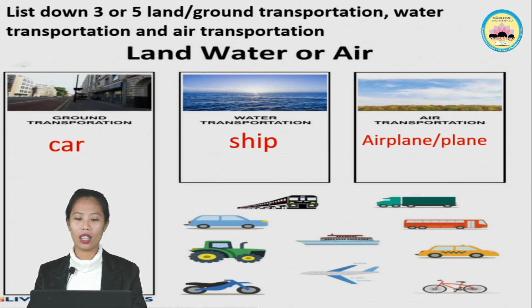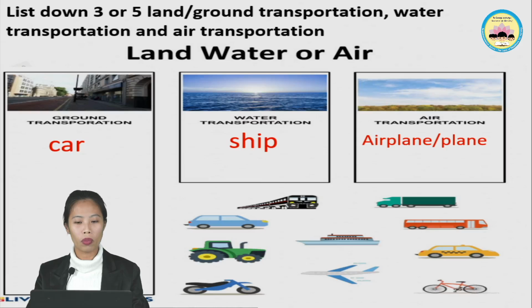Next is the air transportation, or transportation that you can see in the air. Now I put here airplane or plane. You see this one? This belongs to air transportation. Now spell with me airplane or plane. A-I-R-P-L-A-N-E. Airplane or plane. P-L-A-N-E. You can write here 3 to 5. This one is number 1.